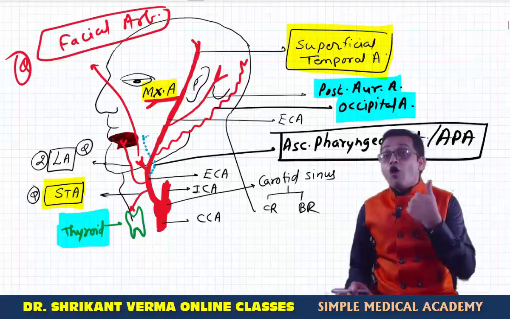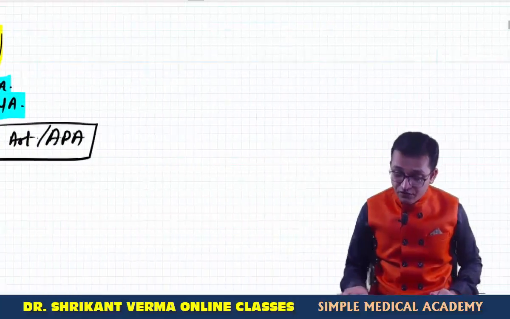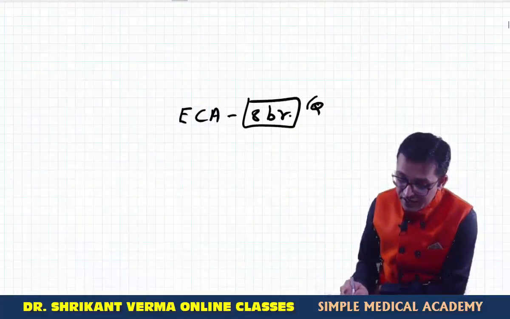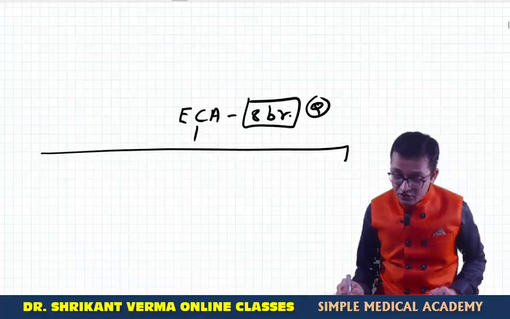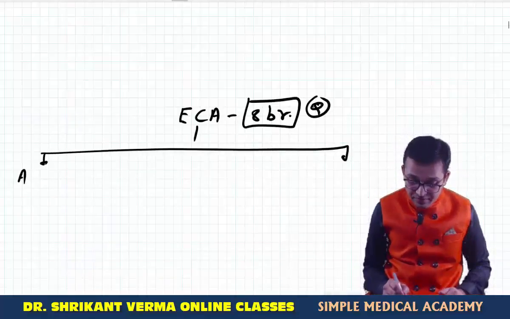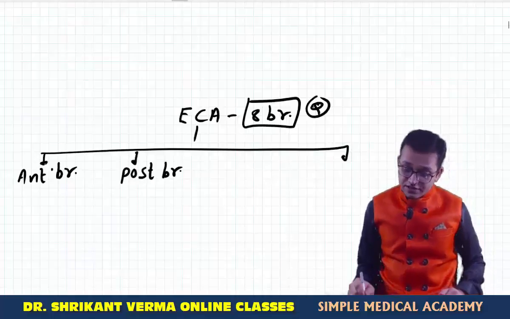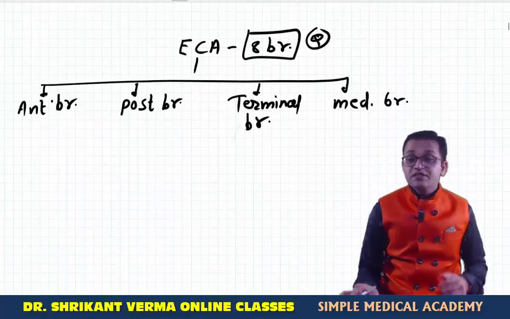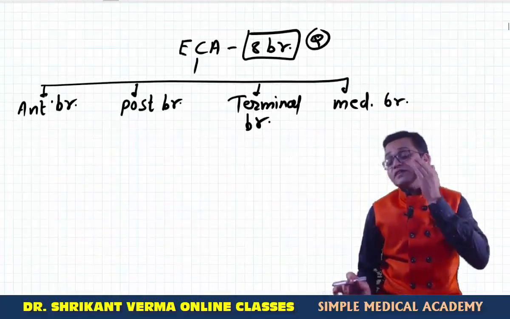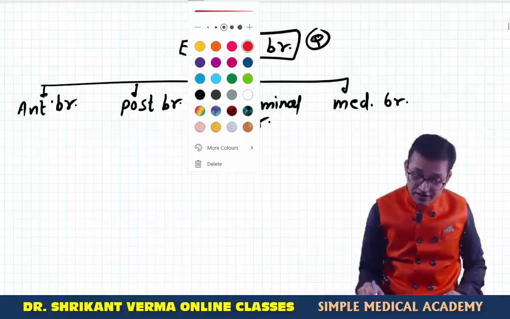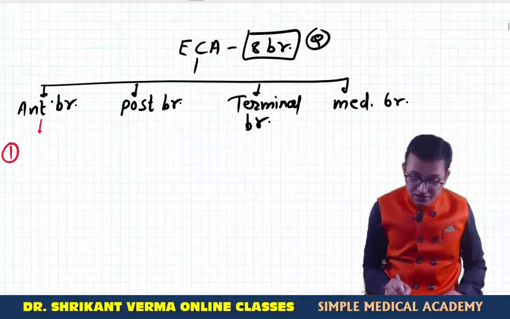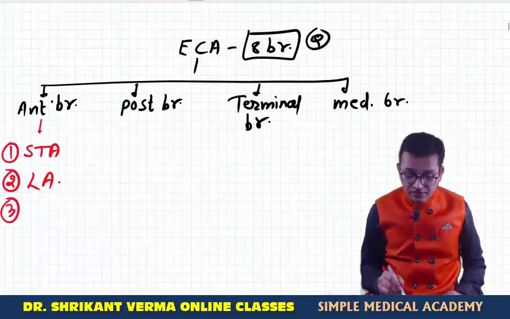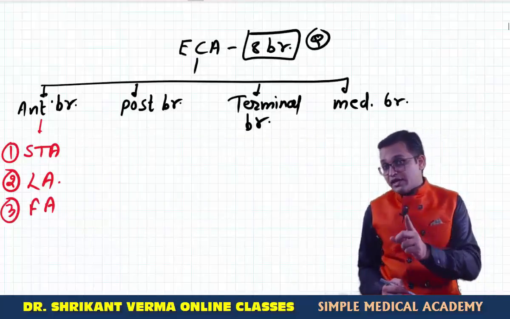So till now, how many branches of the external carotid artery? You can draw the flow chart. The external carotid artery gives 8 branches. This is an MCQ. You can remember them as anterior branches, posterior branches, terminal branches, and medial branch. What are the anterior branches? Anteriorly: thyroid, tongue and the face. First the superior thyroid artery, second the lingual artery, and third the facial artery. You have to write down the complete names.